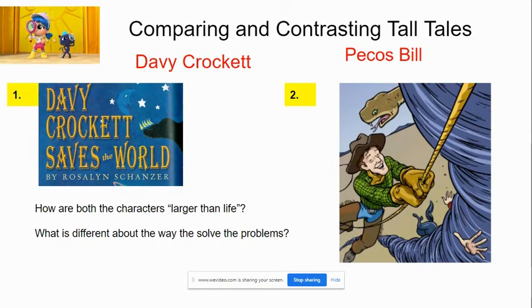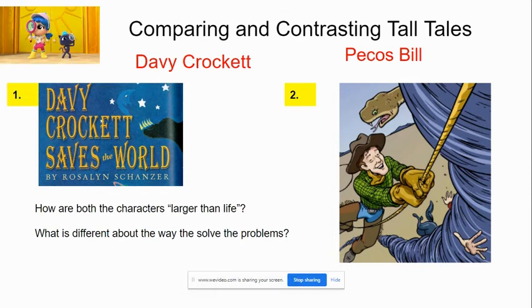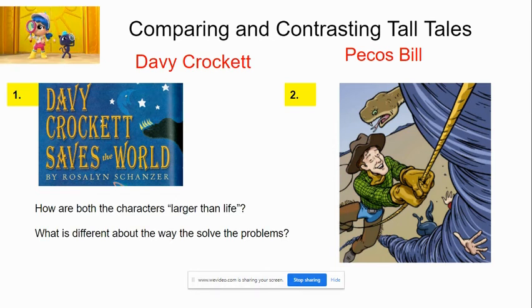The two texts that we want to concentrate on this week are Davy Crockett Saves the World and Pecos Bill. We're going to be looking at these characters and thinking about how they are both larger than life. What does the narrator or the author say about these guys that makes them so crazy, so exaggerated? What is different about the way that they solve the problems that come in those stories? How could you describe both of them with the same words? We want to analyze how these stories are written the same way and how they get to this big problem the same way.